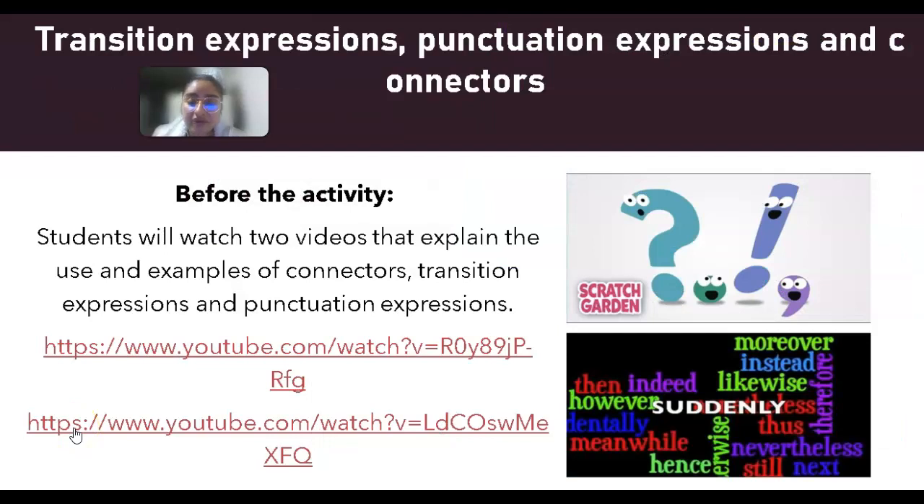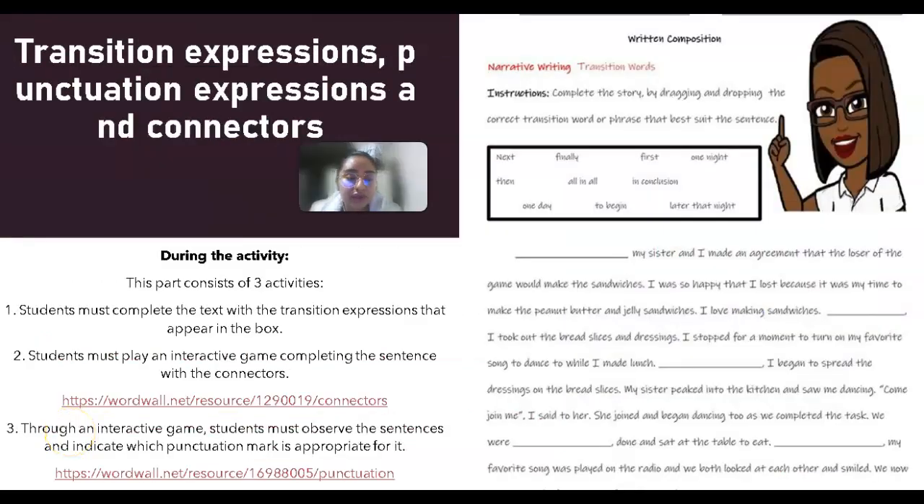Before the activity, we are going to watch 2 videos that explain the use and examples of transition expressions, punctuation expressions, and connectors. During the activity, these topics will be practiced through 3 activities.